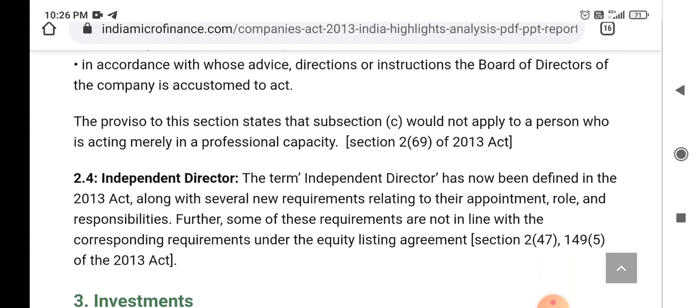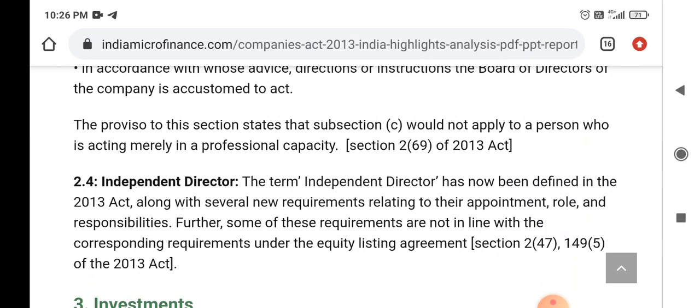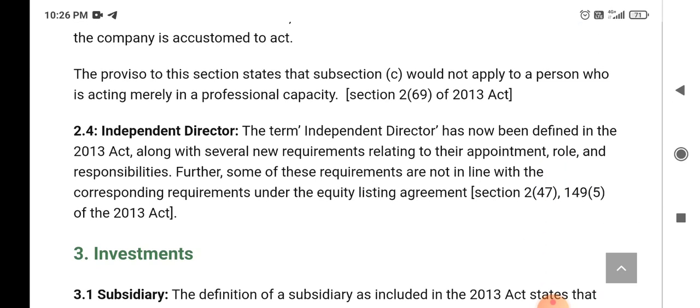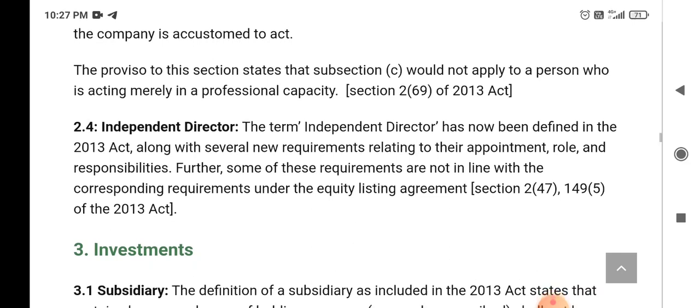Now we'll see independent director. The term independent director has now been defined in the 2013 Act, along with several new requirements relating to their appointment, role and responsibilities. Further, some of these requirements are not in line with the corresponding requirements under the equity listing agreement.